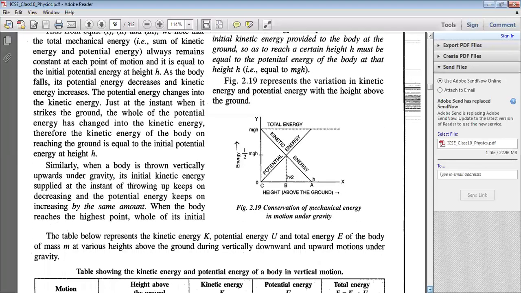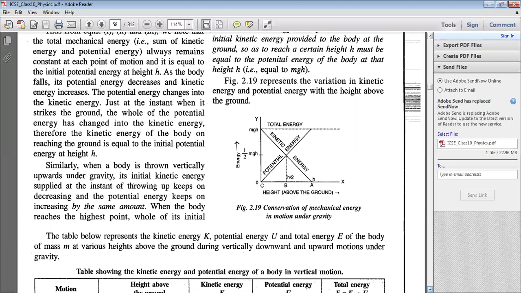The reverse happens when a body is thrown vertically upwards under the effect of gravity. Initially the body has zero potential energy, and it has some finite kinetic energy which a person supplies to it while throwing it up. So at the ground level, the body has kinetic energy but zero potential energy. While the body goes up, the kinetic energy slowly goes on decreasing and the potential energy goes on increasing, because as it goes up,